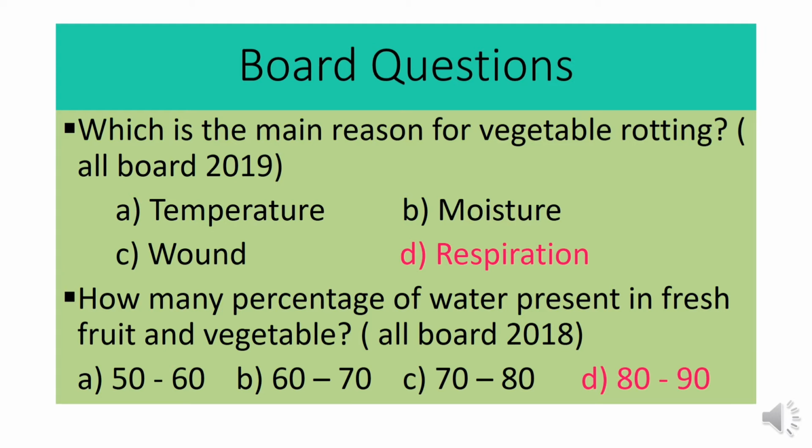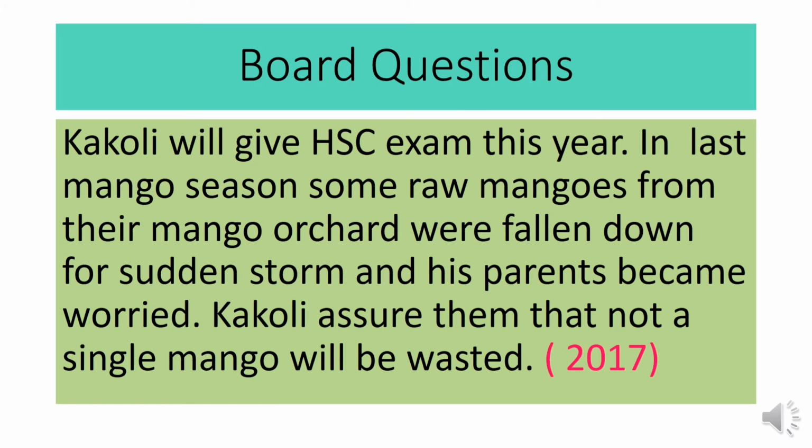And the second one is, how much percentage of water is present in fish, fruit and vegetable? The answer will be 80 to 90%. Now you can see a stem, and it came in 2017 on all boards. The stem is: Kakulu will give the SSC exam this year. In the last mango season, some raw mangoes from their mango orchard fell down in a sudden storm, and his parents became worried. Then Kakulu assured them that not a single mango will be wasted.